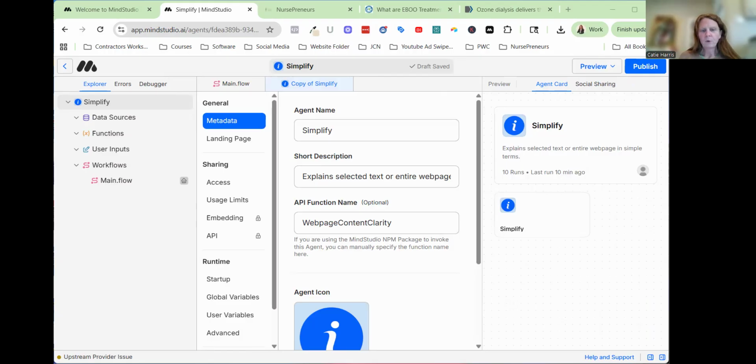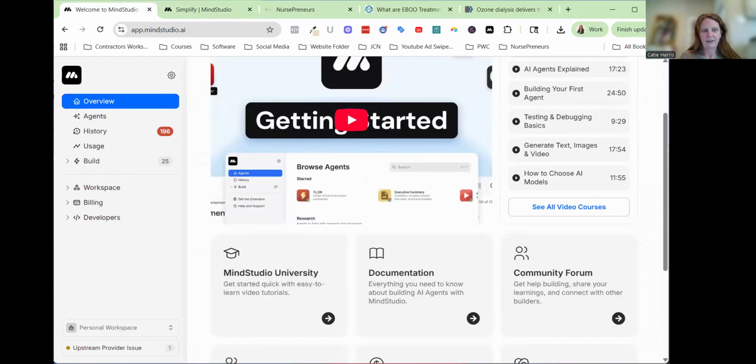So one of the things that we're going to do is I'm going to show you MindStudio, which is the AI platform that I really like using. There's tons of them out there, but MindStudio is very intuitive, very easy to use, and you can use it with a Chrome extension, which makes it even nicer. So this one particular tool inside of MindStudio, and you can create your own, and it's mind-blowing, but there's some simple things that you can do. I'm going to show you first the fact checker, which is what I want to show you today.